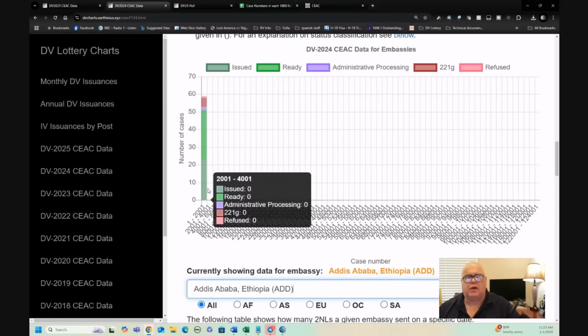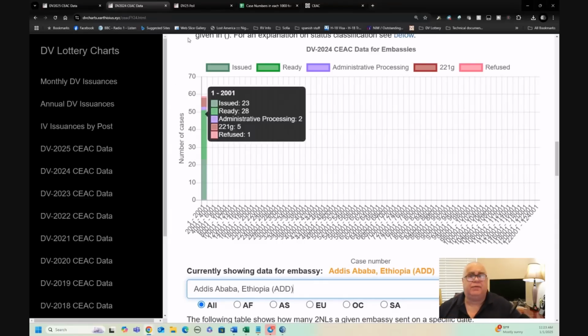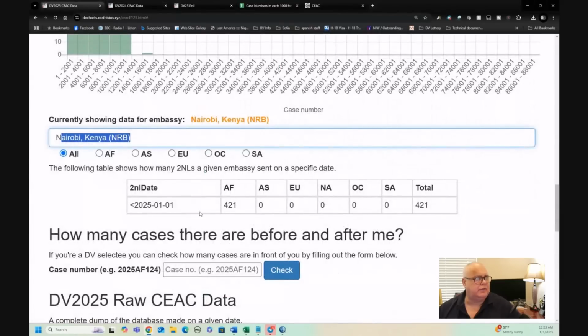They got off to a crappy start, and although they improved things during the year a little bit, particularly in the last months, they really disappointed a lot of people. Addis was one of the embassies that I consider to be a bad embassy in DV24, as it was in DV23. And over the last couple of years, I've been wary of Addis because they've just been ignoring people. So how have they started DV25? Let's have a look at that.